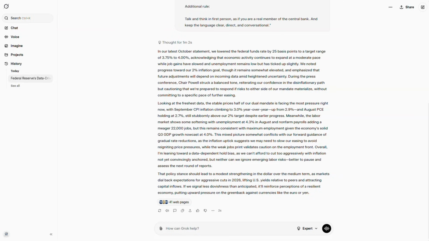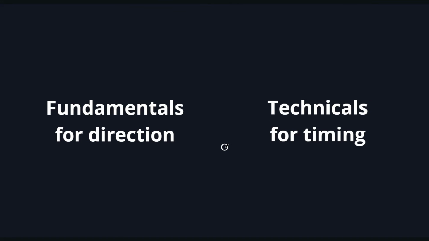Now, is this all you need for a trade? Absolutely not. No way. But this saves you hours of manual research. The analysis here tells you the narrative behind a central bank, which alone, in and of itself, is not enough to take a trade, but it's essential information for a market trader. The way we operate is that the fundamental context gives us the direction. Tells us what to trade and in which direction to trade it. Then the technicals give us the timing, tell us when to trade in that direction.